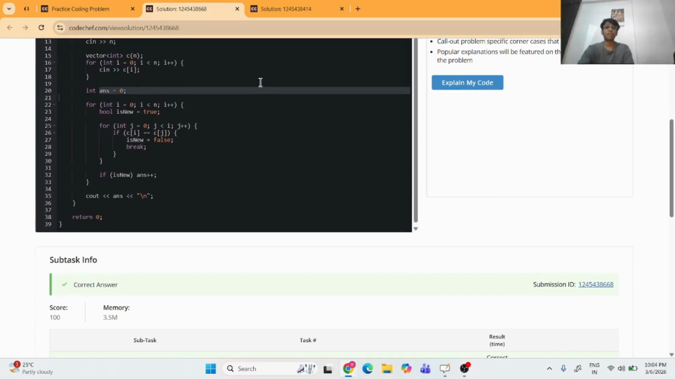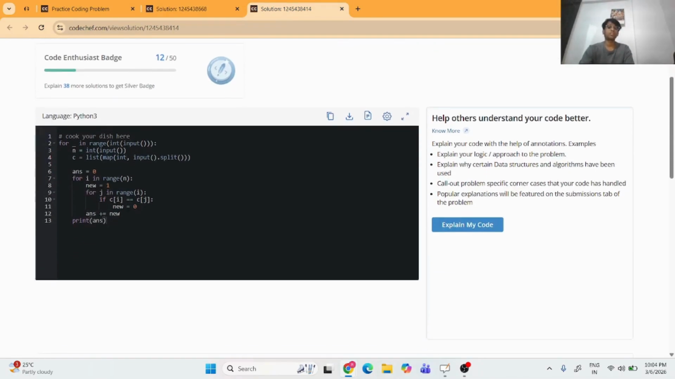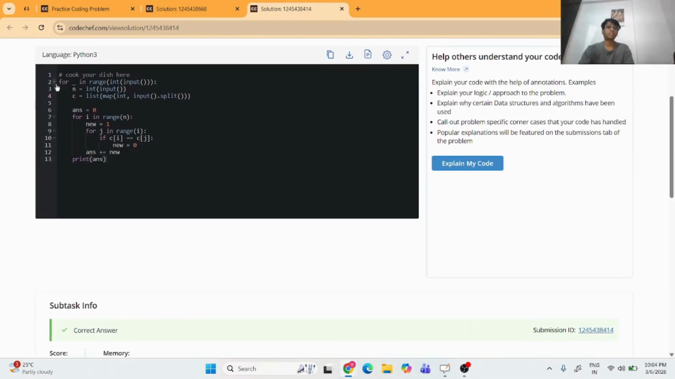Now let's move towards my Python code. So guys, this is my similar Python code. I took the input for all the test cases as well as my array. I initialize answer equal to 0, then I ran a for loop with new equal to 1, and I'm running a for loop within it. If C of i equals C of j, I set new equal to 0, and I will increment my answer, and at the end I will simply print my answer. And as you can see, guys, I have got my Python code right. So guys, I think the solution, the code and the approach is pretty much clear.